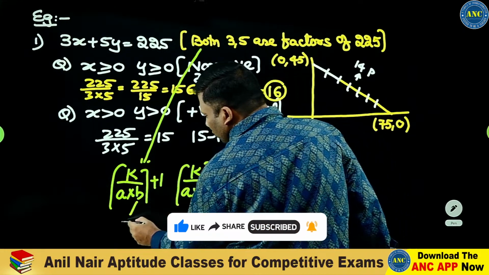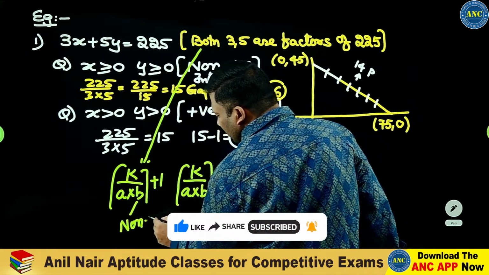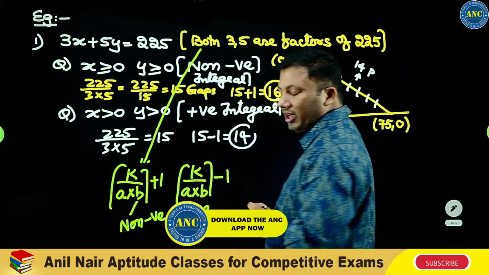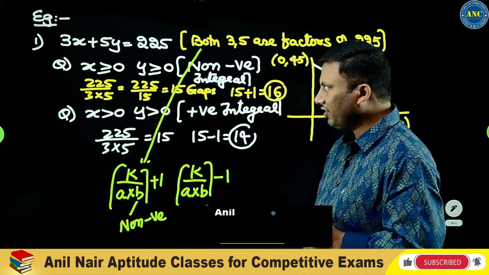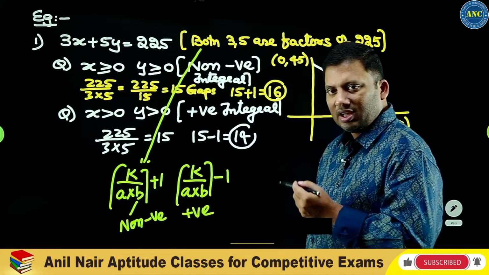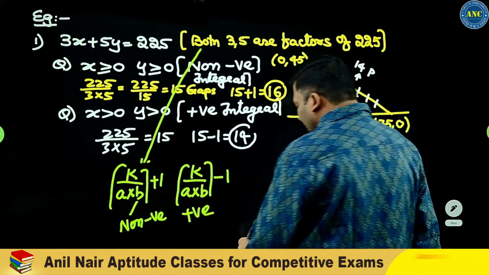Already we discussed yesterday in detail: if both a, b are factors of the right hand side.